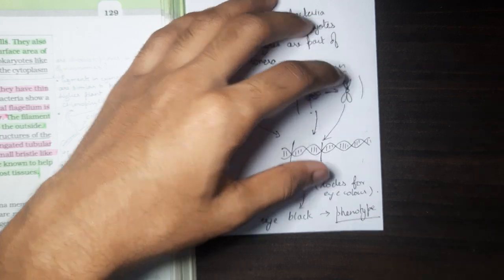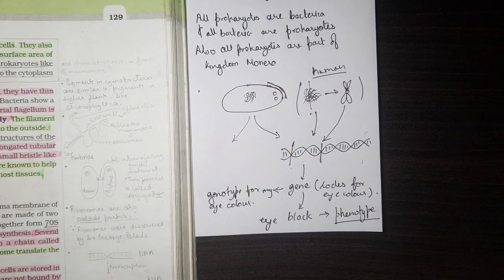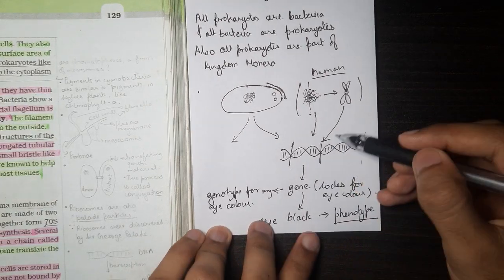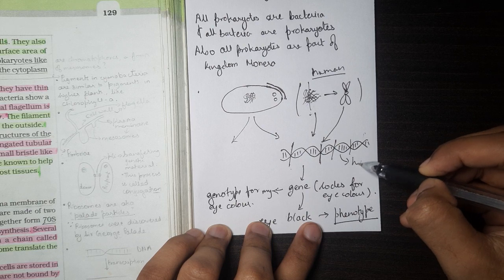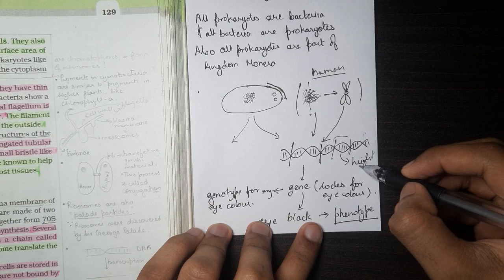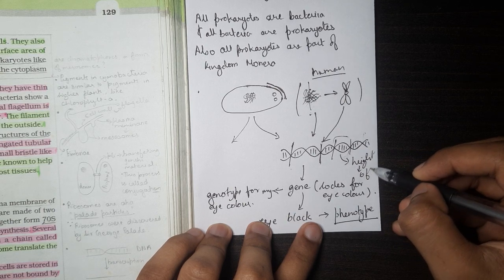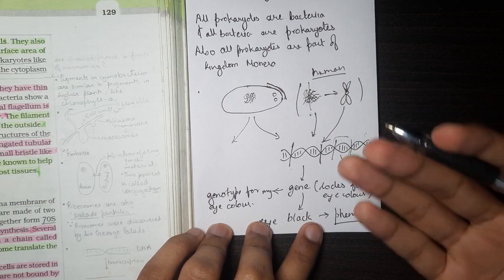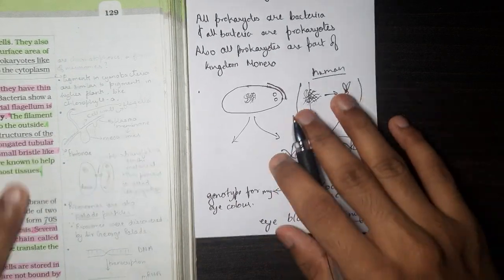So phenotype is essentially just the expression. When the gene is expressed, how is it expressed? That is the phenotype. And the genotype is the gene itself, like the genetic material itself. You can say that is the genotype. Now if you're taking another example, if this is the gene for my height, then this gene segment is the genotype for my height. And if my height is, let's say, 6 feet, then my phenotype is 6 feet. Okay, that is the meaning. Okay, I hope you're understanding.